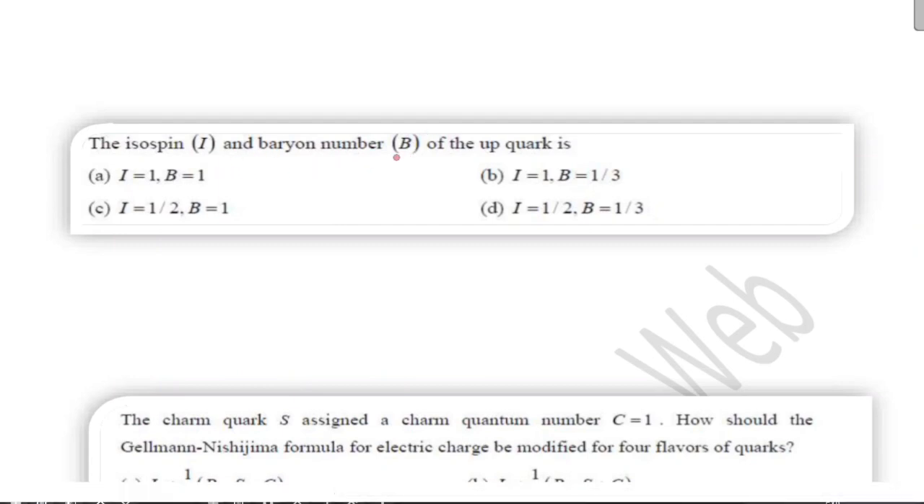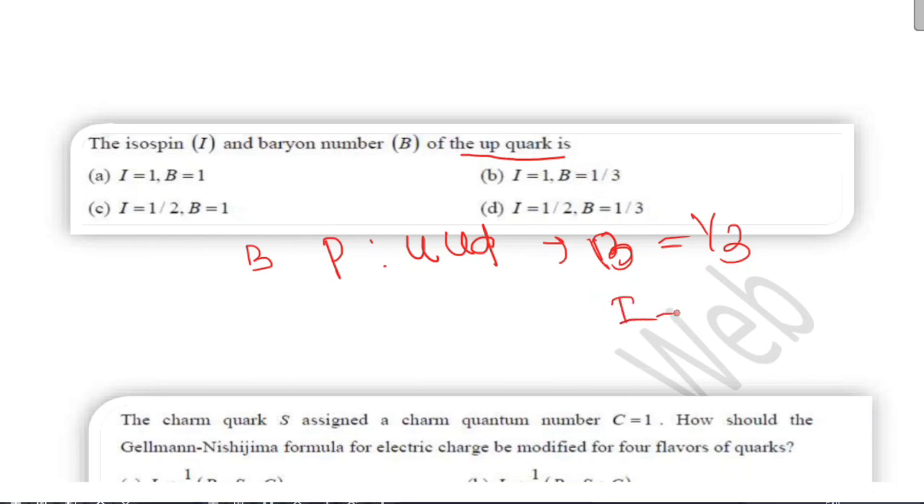The isospin and baryon number of a half quark. We know a baryon like the proton consists of three quarks, like proton consists of U, U, D. So a quark has baryon number 1 by 3, and isospin for a quark is half. So the correct option will be option D.